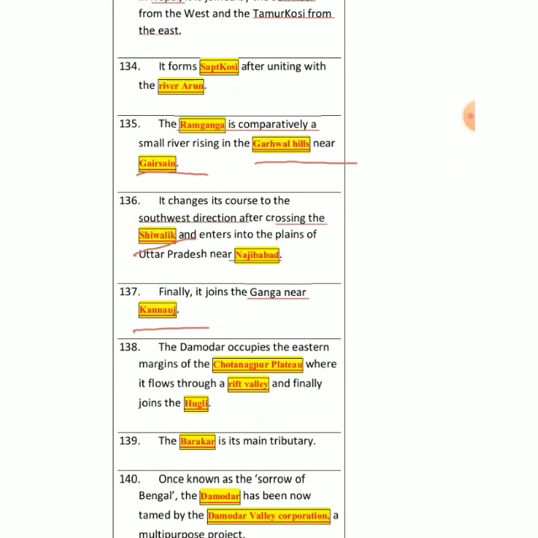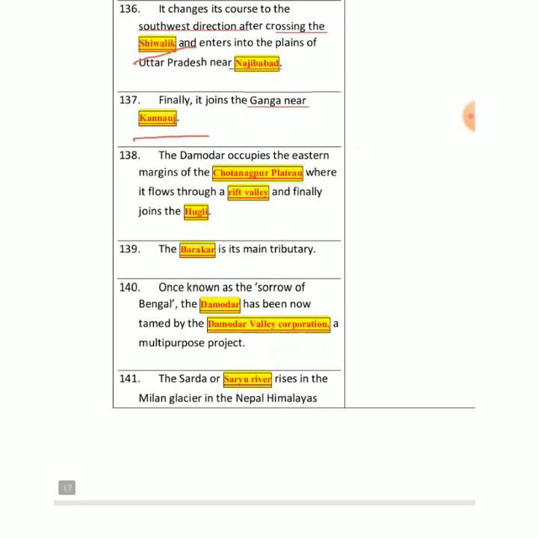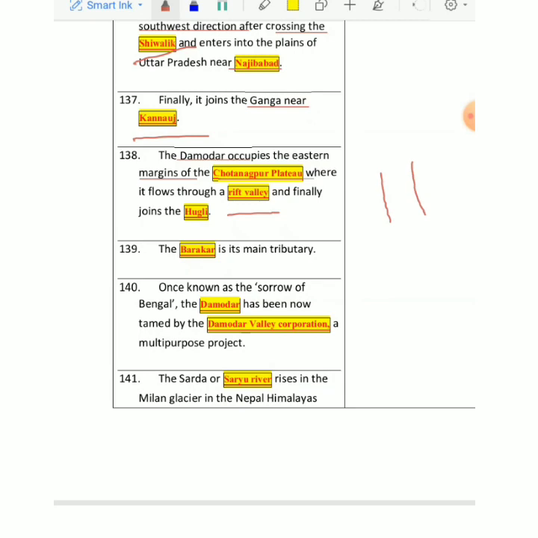Now we'll take on a very important river which I told you about, that is Damodar. Damodar occupies mainly eastern margins, and it is from Chota Nagpur Plateau and flows through a rift valley. दो mountains के बीच में नदी का होना, that's called rift valley basically.